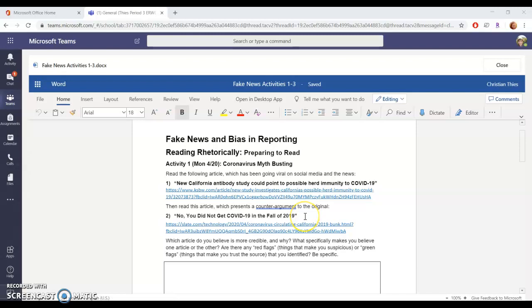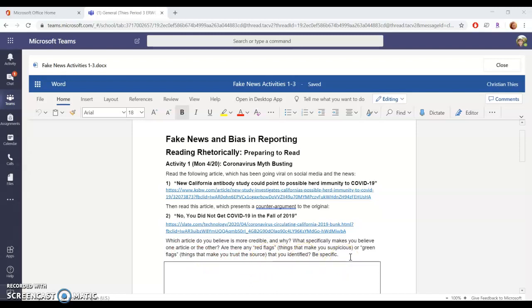And this one was posted a few days later, which says, no, you did not get COVID-19 in the fall of 2019. Now, before we even look at these 2 articles, let's look at the prompt, so you can kind of get a feel for what you're supposed to do when you go back and read it. It says, which article do you believe is more credible and why? What specifically makes you believe one article or the other? Are there any red flags, things that make you suspicious, or green flags, things that make you trust the source that you identified? Be specific.